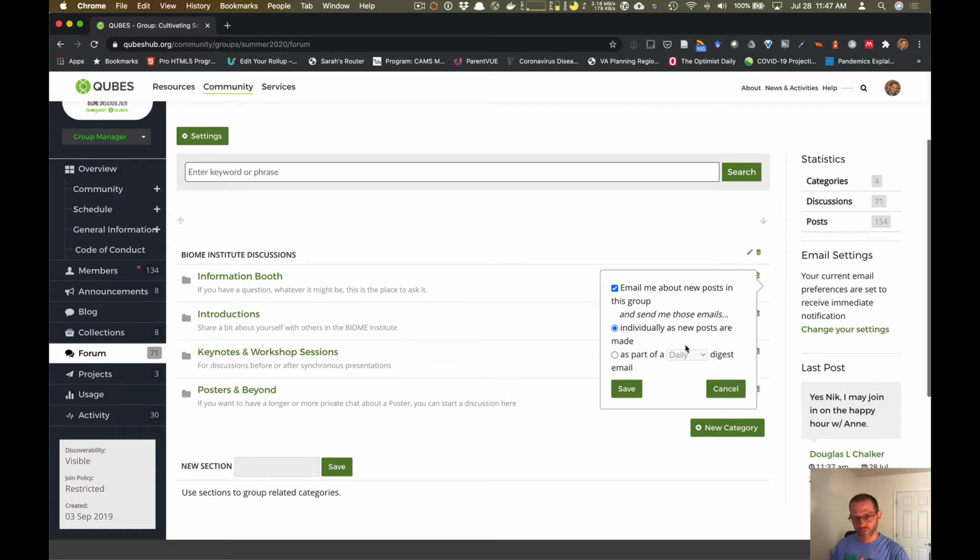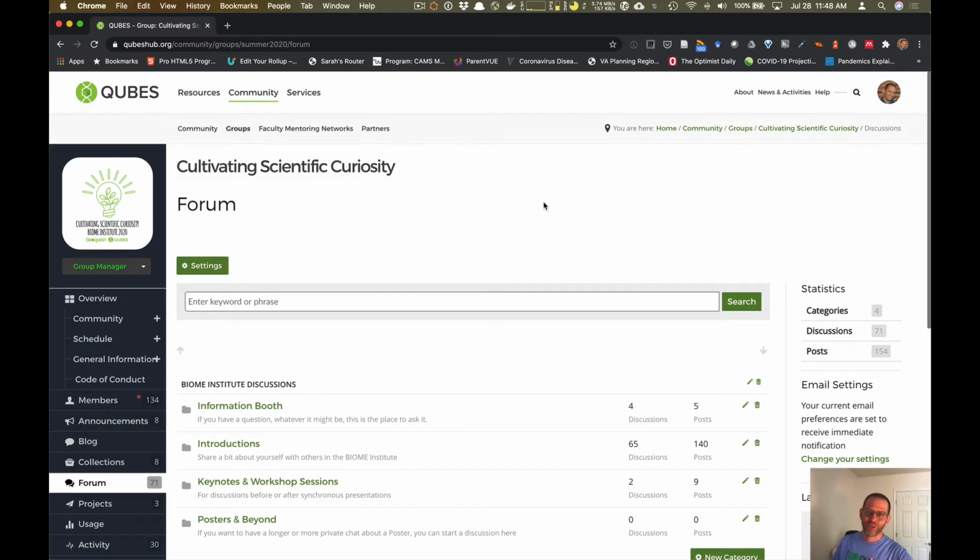What I'm about to show you is a much more global hub-wide place where you can change your settings for receiving emails and things like that. Okay, but again, this is different because this is a per group basis. So if you join another community on the hub and you wanted to change your settings for emails for the forums, you would go to the forum and then change it here as well. Okay, finally, let me show you where to go.